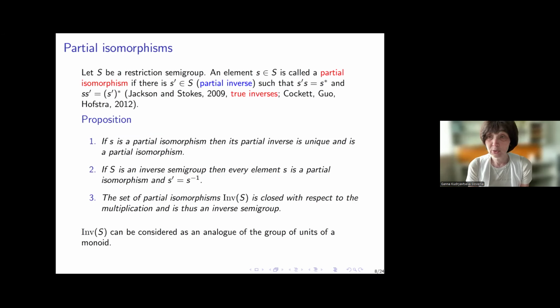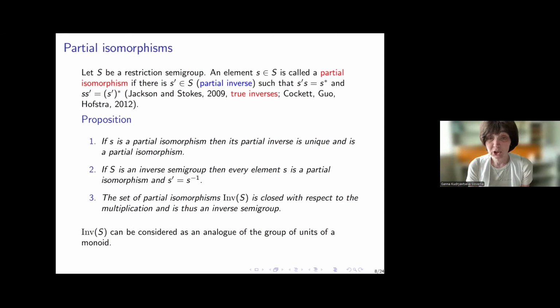Now, let me introduce the notion of partial isomorphism. So if you have a restriction semigroup, so you have multiplication and star operations, it may happen that for an element S, there is another element S prime, such that S S prime equals S star and S prime S equals S prime star. In this case, we say that S prime is the partial inverse of S, and this was introduced by Jackson and Stokes and by Cockett, Guo, and Hofstrom.